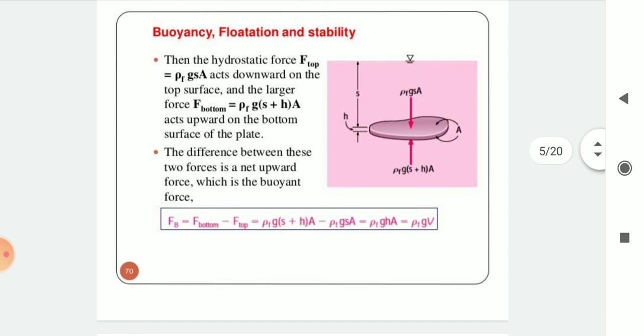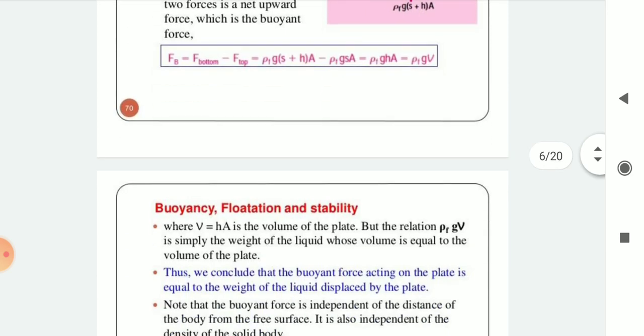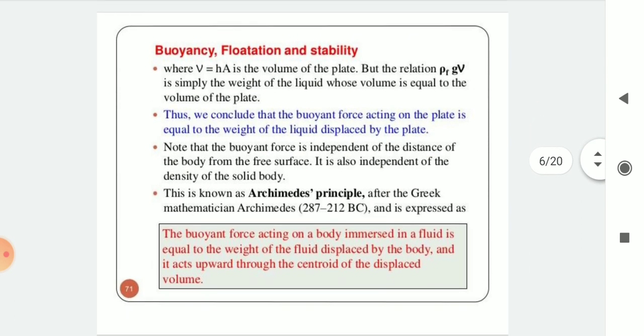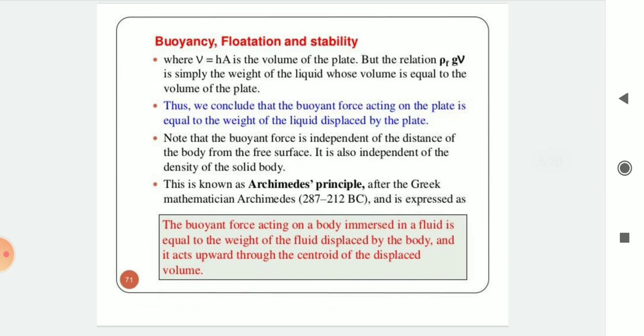It is equal to Fb equal to rho f g h A, equal to rho f g V, where V equal to h A is the volume of the plate. But the relation rho f g V is simply the weight of the liquid whose volume is equal to the volume of the plate. Thus, we conclude that the buoyant force acting on the plate is equal to the weight of the liquid displaced by the plate.